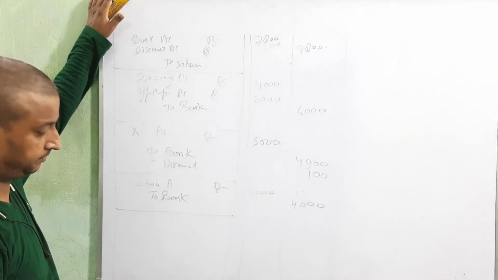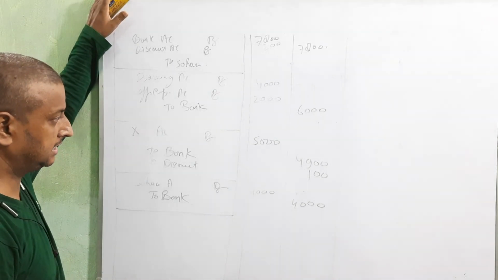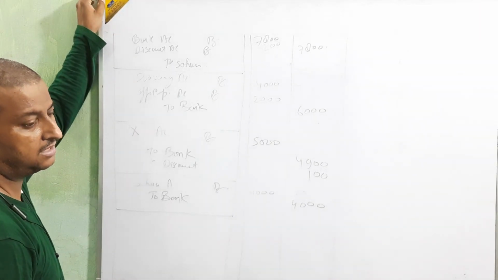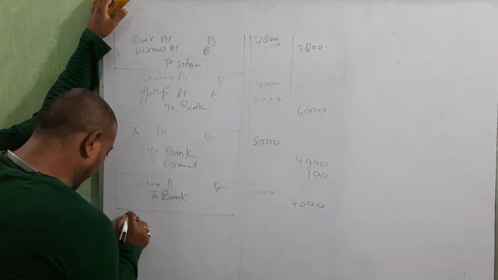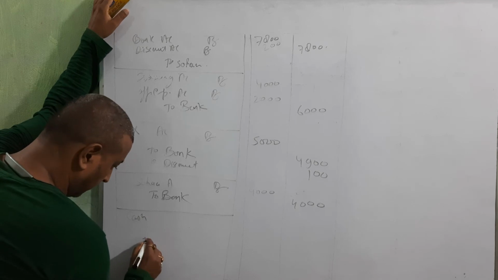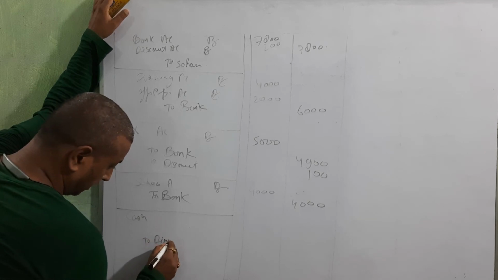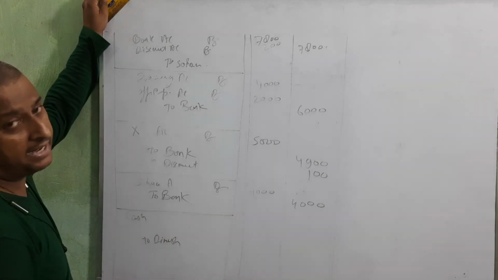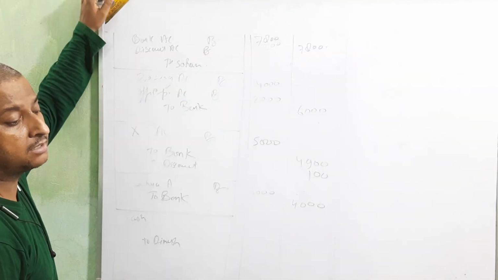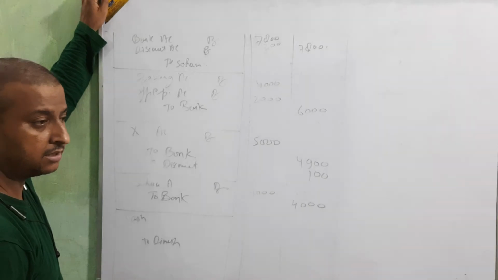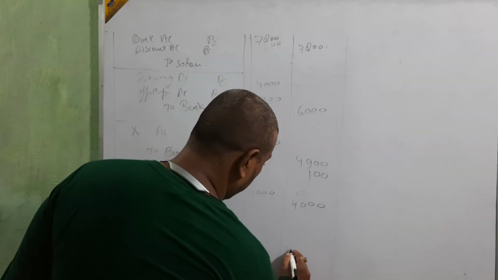Dinesh was declared insolvent and a payment of 60 paise in the rupee. Okay, Dinesh declared insolvent. So we are receiving cash from Dinesh. What is the balance of Dinesh? Just see in debtor. Dinesh amount is 14,000.